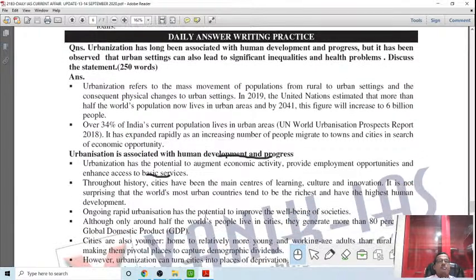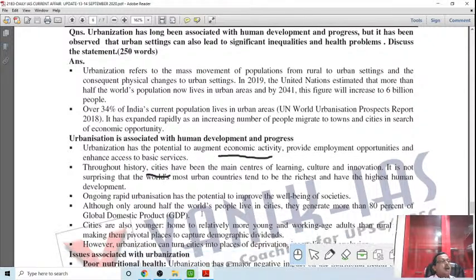Ongoing rapid urbanization has the potential to improve the well-being of society because more urban area means better facilities for the people. Although only around half of our people live in the cities, they generate more than 80% of the GDP. That means, see, the economic potential of the urban area. So half the population of the global community lives in the cities, but 80% of the GDP is generated from the urban area.